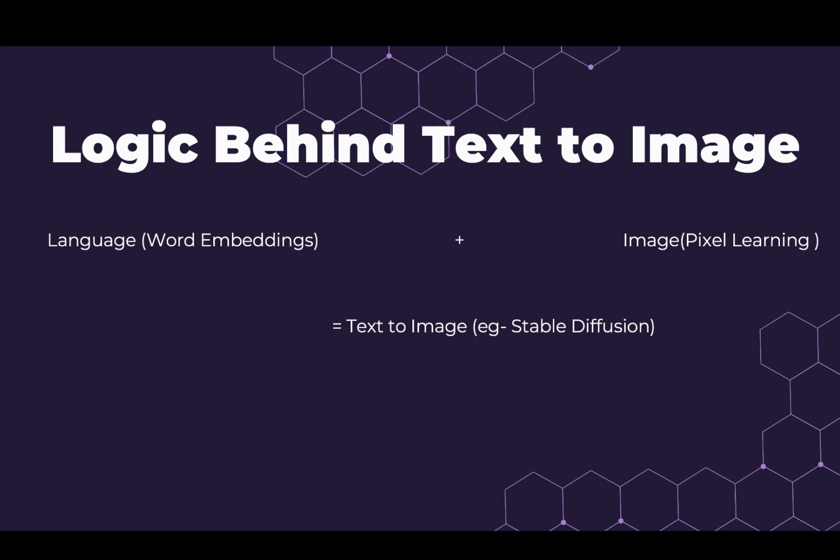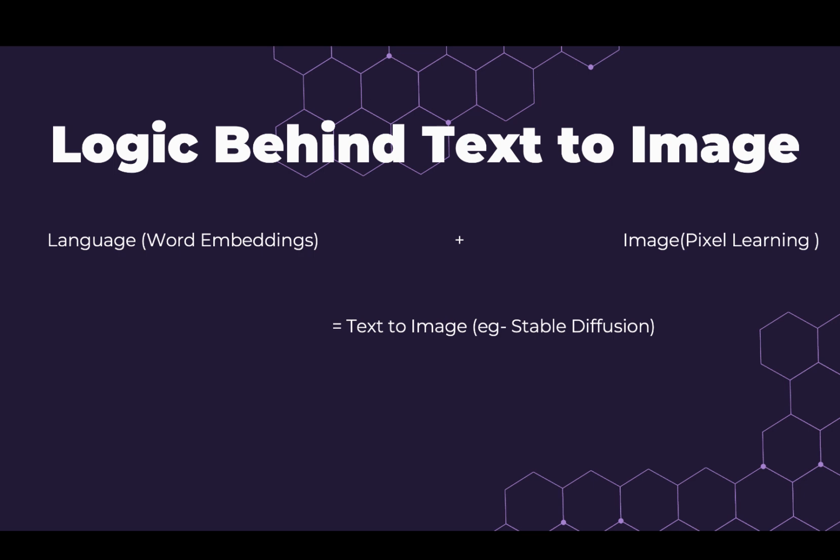Similarly, coming to image, it will do pixel learning, meaning it will learn the visual structure moving from top to bottom, learning pixels along the x and y axes, horizontal and vertical lines. Then, understanding the relationship of the pixels, it will embed both language and image into a combined model, which is text to image generation. One of the best examples we can see here is the stable diffusion model.